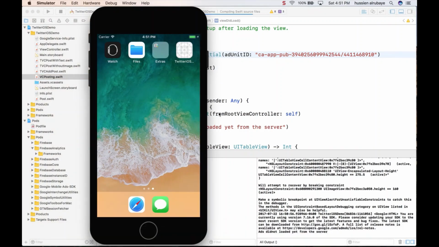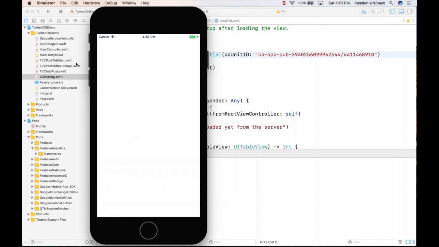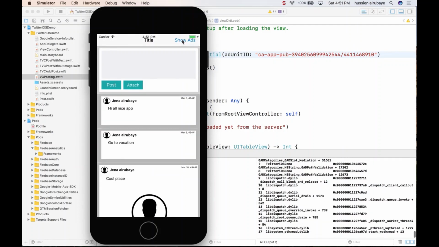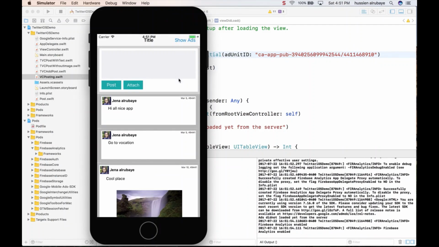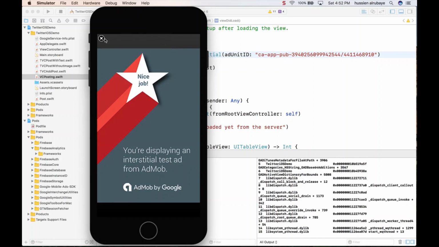So I will wait for some time and see if we will be able to see the ads or not. No, we have to be able to see it this time. I will not pause the video, I will wait and see. It has to work this time. So yeah, wait for a few seconds. See, boom, this is my screen. When it loads, yeah, here it is. So now if I click show ads, it has to show me the ads. Hey man, it says Firebase is enabled. Boom, here you go. Yeah, see, now it shows me the ads.